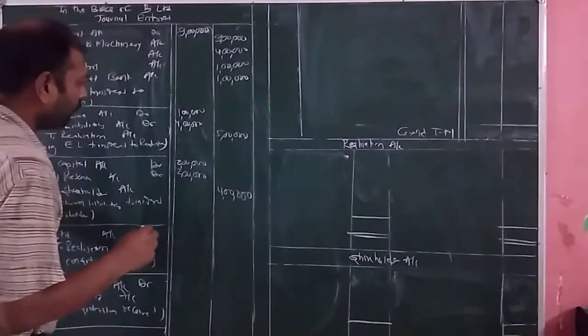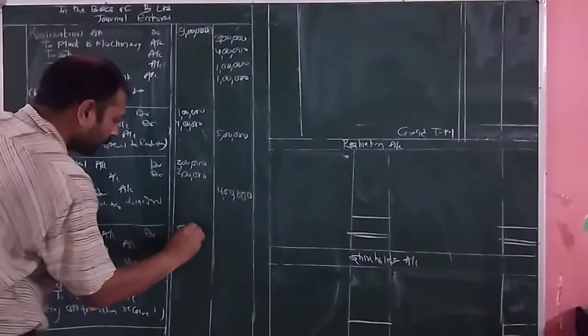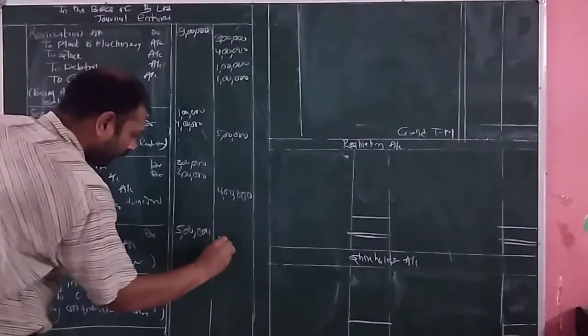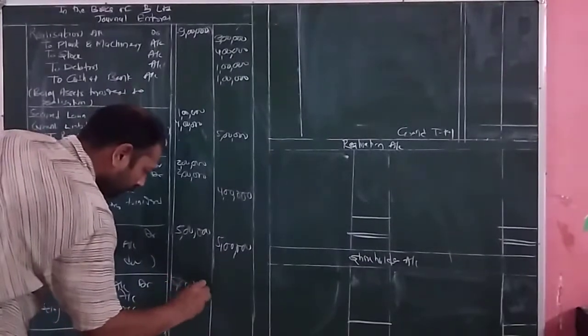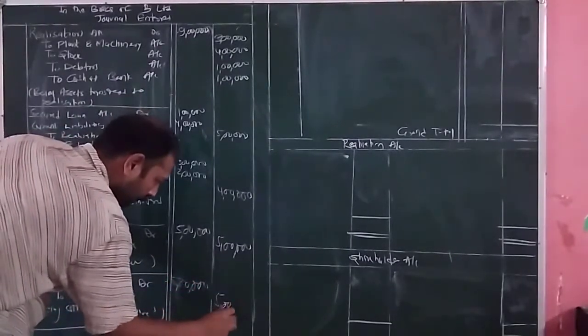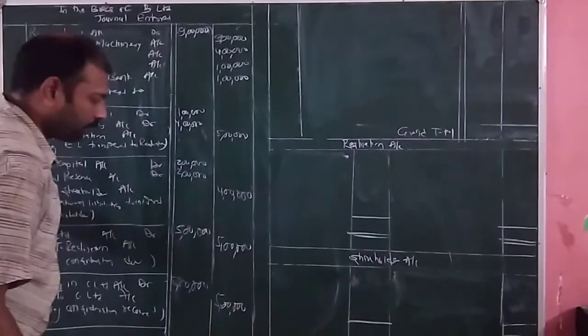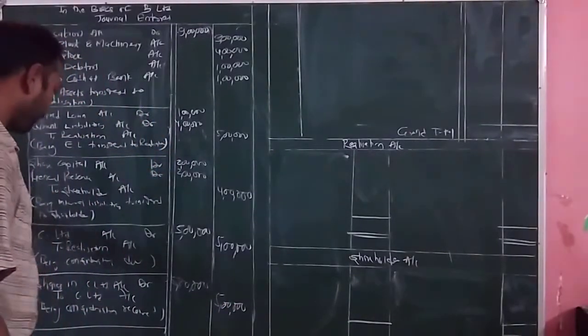Was 5 lakh rupees, and this 5 lakh rupees has been received. 5 lakh is equal to 20,000 multiplied by 25.